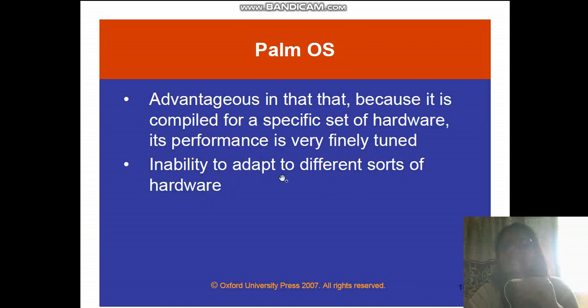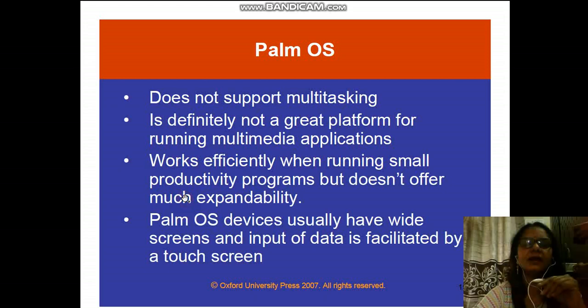See, the question which arises in your exam is you need to write some information about the operating system which is being supported by the mobile computing. So you can write something about the Windows CE, you can write the Palm OS. So these are different types of operating system which are being supported and have some features which is different from the other. So what basically is being different from this is that it is advantageous for hardware and its performance, and the inability to adapt to the different sorts of the hardware.